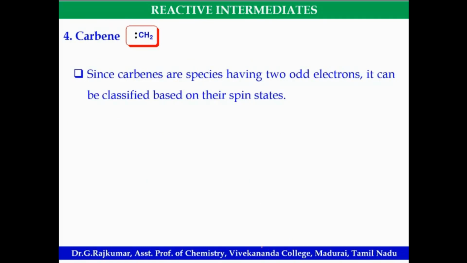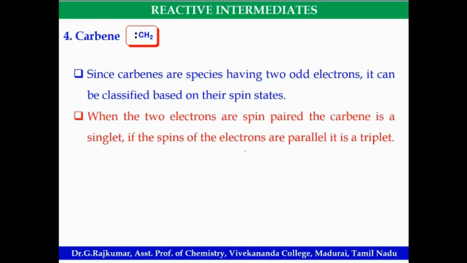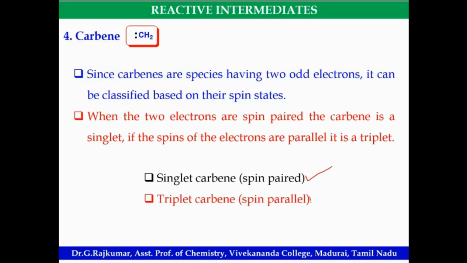Since carbenes have 2 odd electrons, based on the spin state they can be classified as singlet or triplet carbene. Singlet carbene means spin paired, triplet carbene means spin parallel. How do we say singlet or triplet?